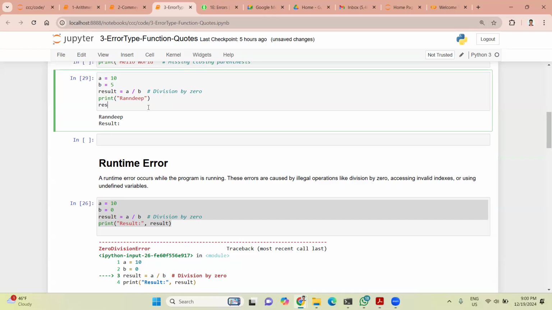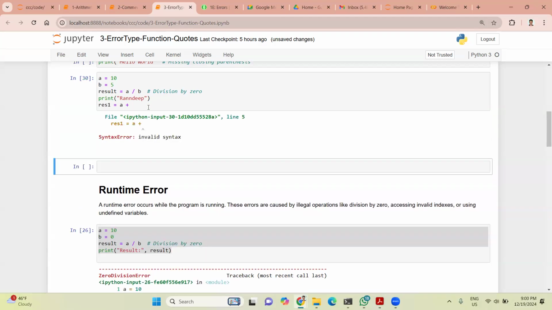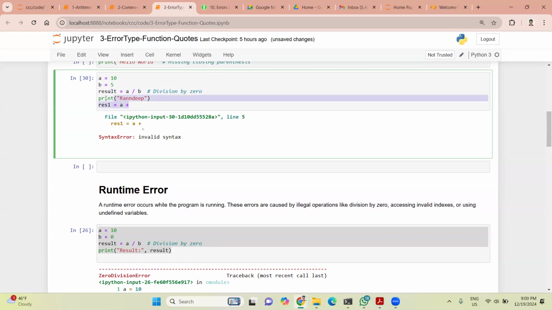Make it something different here. Result equal to A plus. Still, it's not picking up here in this case. Eventually, when we run it, maybe we can try the same thing. You can try it in VS Code and let me know what output you are getting. Put it in the chat. Yeah, that's better.